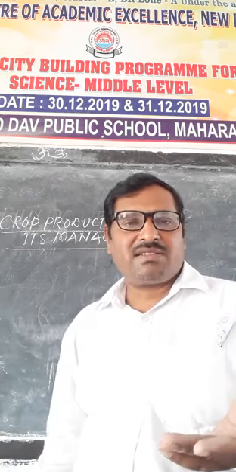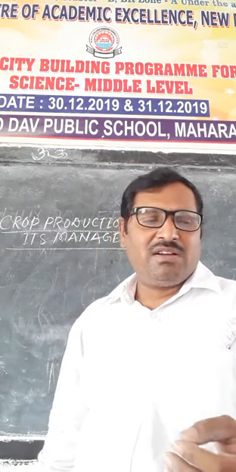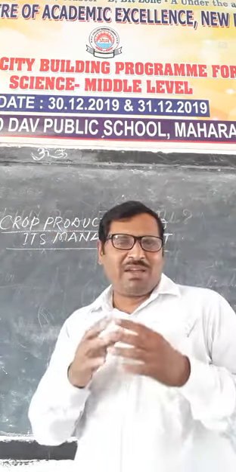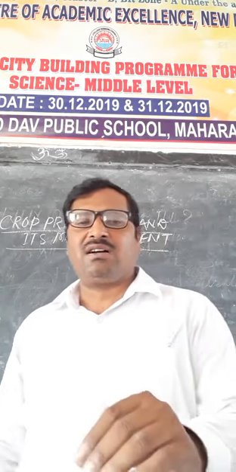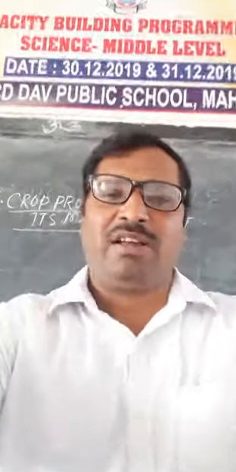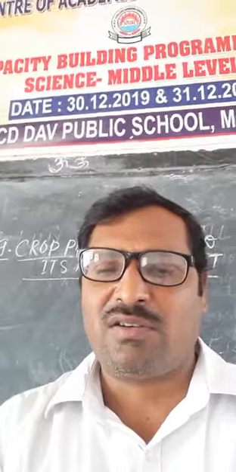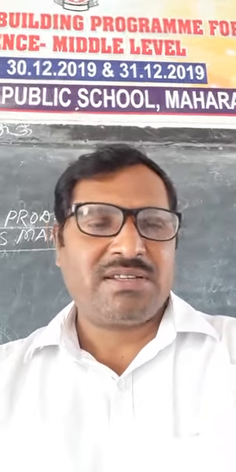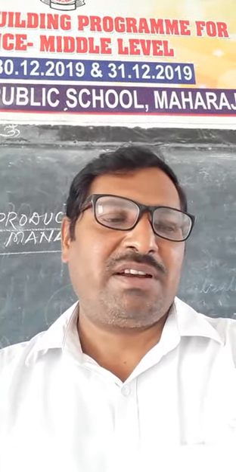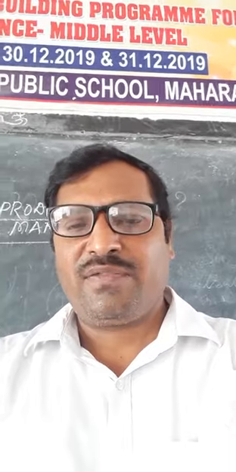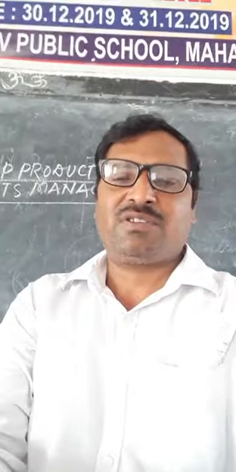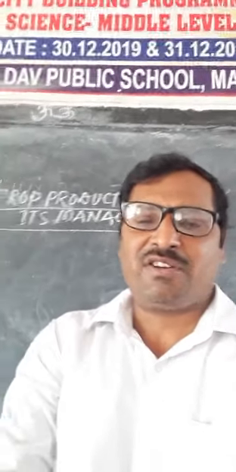So there are various steps and topics we have discussed in this chapter. Crop production and management: the main motto of this chapter is how to enhance the food from different crops in a particular area or region. We have discussed soil preparation, transplantation, field fallows, and different topics. We have also discussed how the leguminous plant is responsible for nitrogen fixation, vermicomposting, and composting.